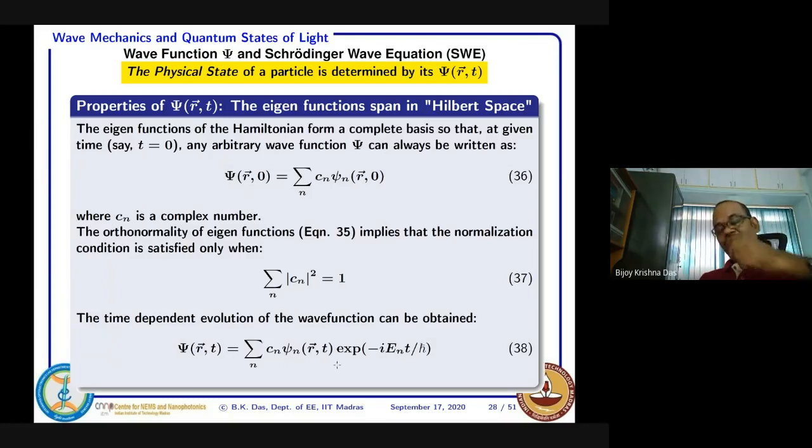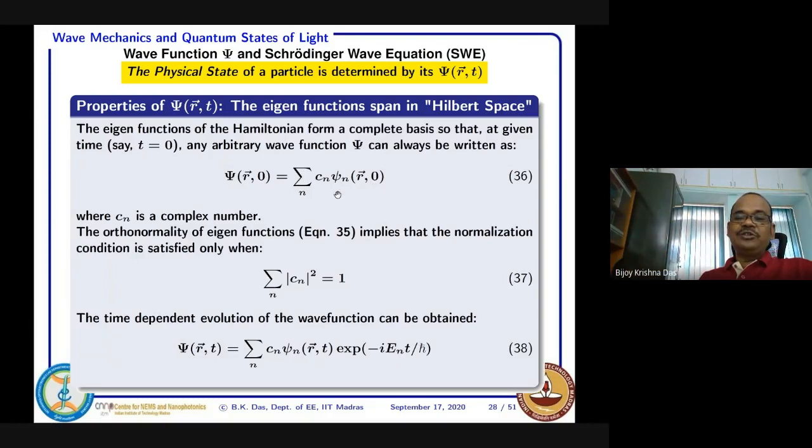You can try to visualize now. Imagine a particular wave function with its own time dependent function, another eigenfunction evolving with its own energy, and another psi 3, psi 4, and so on. They are independently varying sinusoidally, right? And their superposition gives you a certain result. You can imagine that different harmonics are there, like a Fourier expansion, and you are getting a superposition.